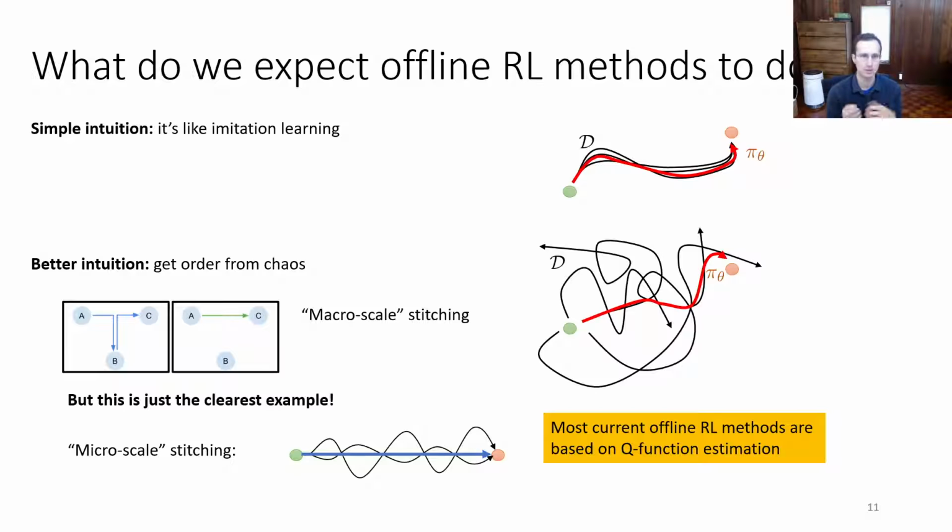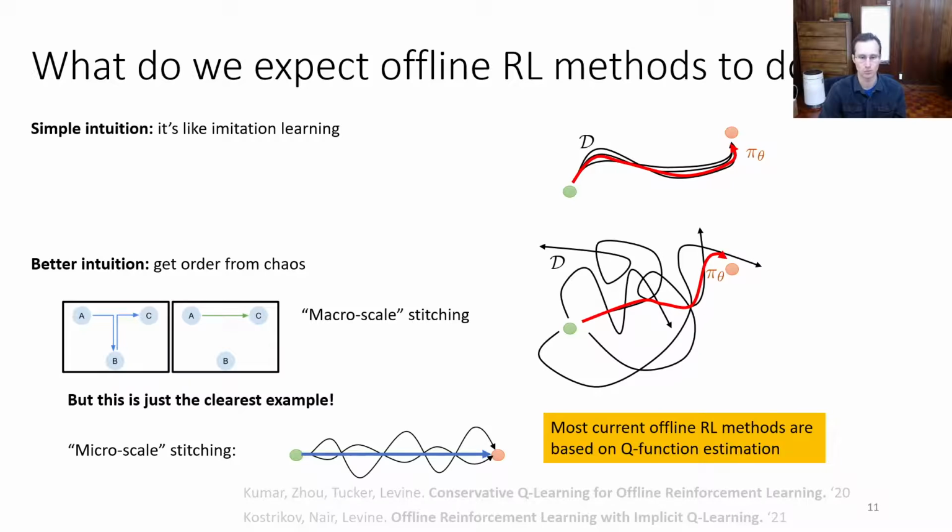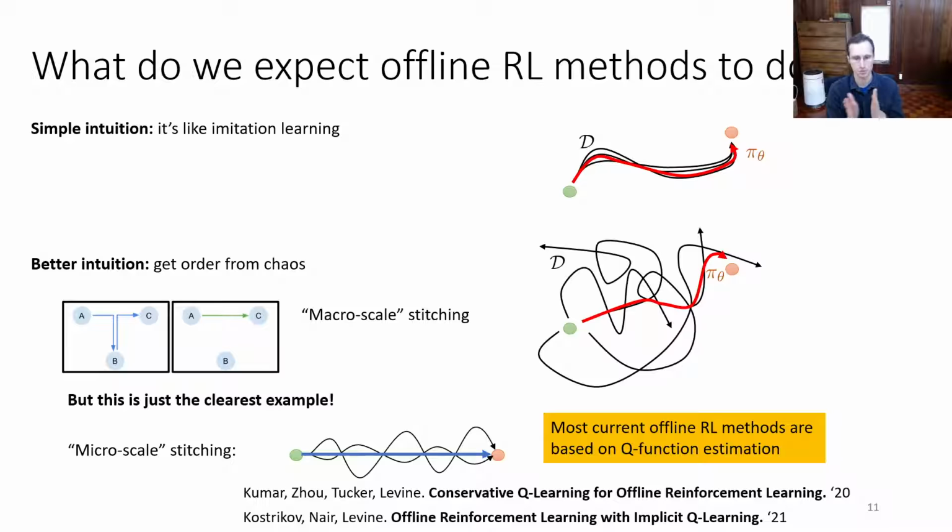Most current offline RL methods are based on Q function estimation. I won't go into too much detail about the technical aspects of this. If you want to learn more about it, I encourage you to check out these two papers, Conservative Q-learning and Implicit Q-learning. These are the foundation for most of the most effective offline RL methods today. There are many more works on this, of course. These are just the papers I would recommend to you to start with. What I'm going to talk about is how those methods can be leveraged for robotic learning, and at that level of abstraction, you can basically think of all of these methods as exposing a simple interface. Take a data set of transitions, state, actions, and next states, learn value functions from those transitions, and then use them to perform tasks more effectively.